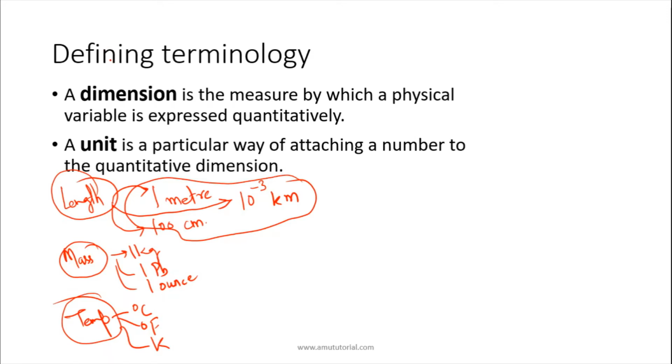In making that model, that relationship, there is a tool that we use, called dimensional analysis.